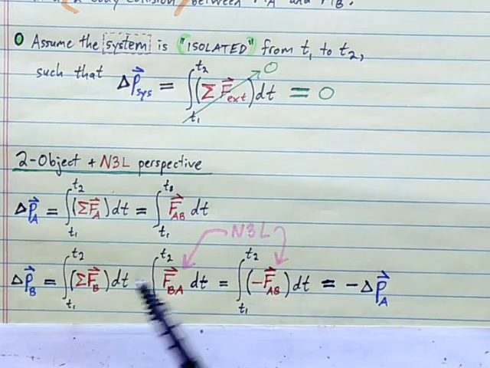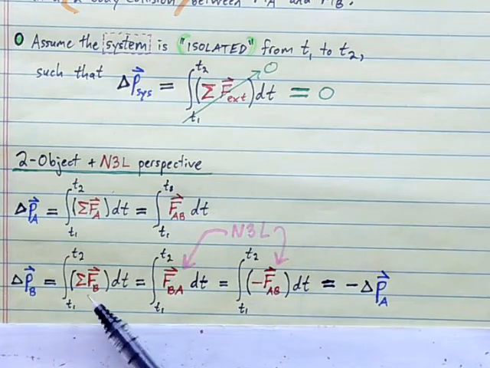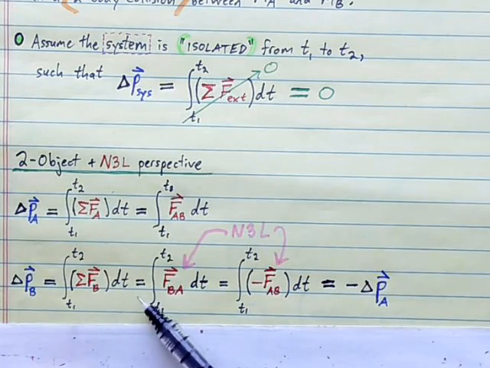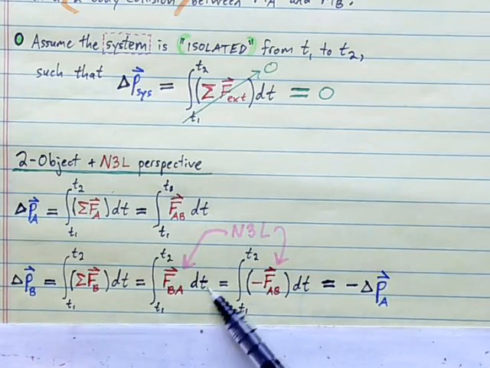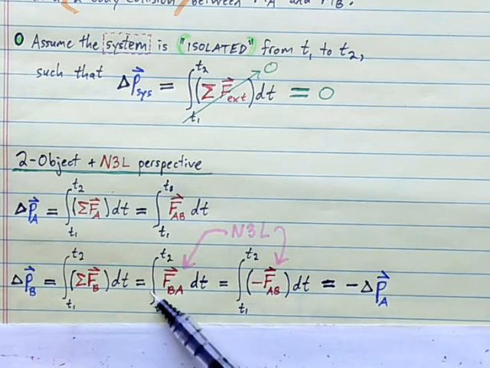Likewise, we could write that the change in momentum for B will be due to the impulse imparted to B, and if our system is isolated, that will be solely due to the force on B due to A, from A pushing on B, so the internal force here.